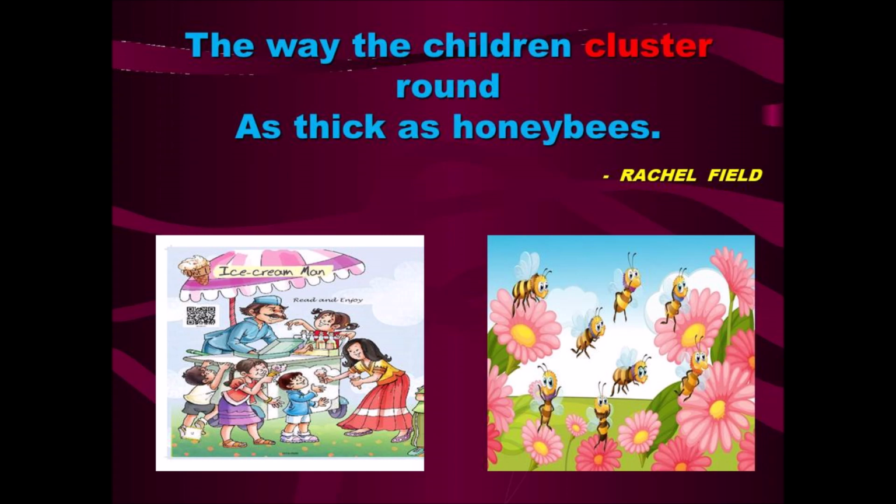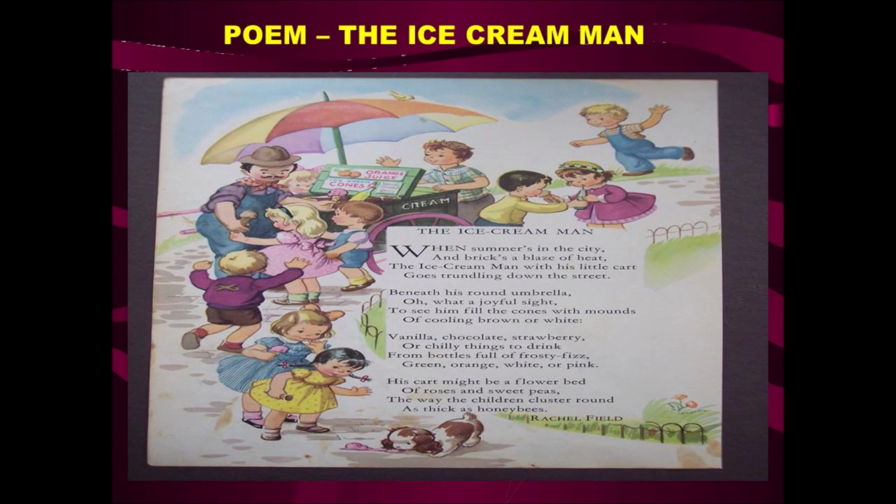How the honey bees gather around the flower to collect nectar, same as that the children gather around the ice cream cart to get ice cream from the ice cream man. This is how the poet compares the ice cream cart and the ice creams in the ice cream cart with the flower beds and the honey bees. The poem gets over here.